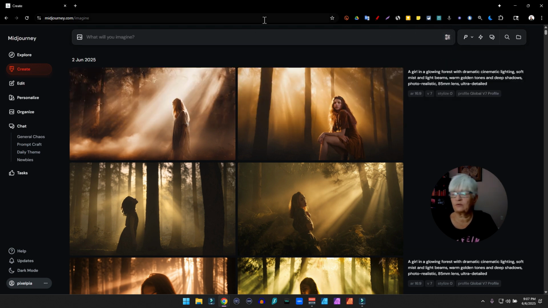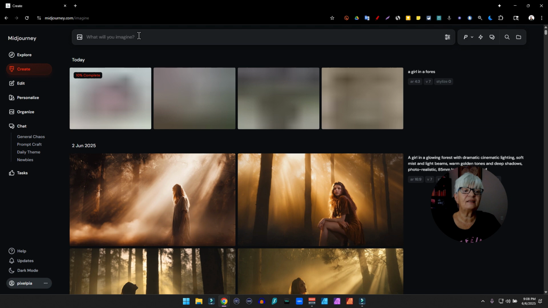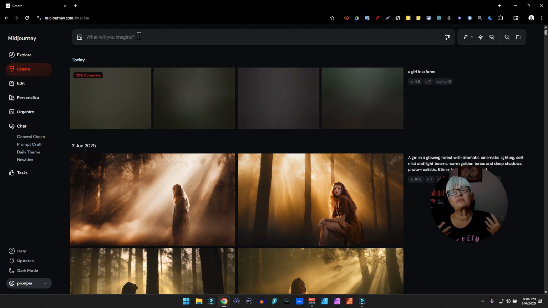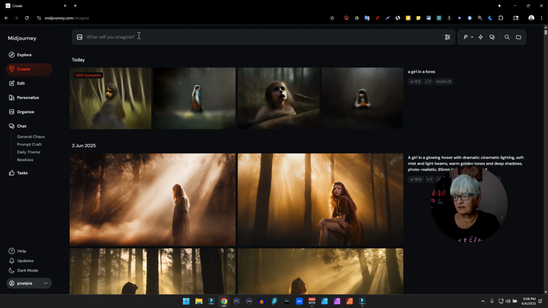And as always, we are using the prompt "a girl in a forest" as our base. Let's repeat that one. This prompt, "a girl in a forest," gives Midjourney a lot of freedom. No emotion, no direction, just the concept.